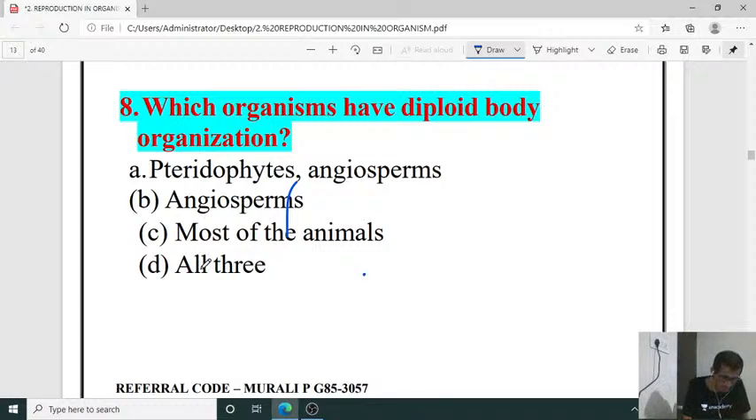So right answer for this one, most of the animals have diploid body organization. Then pteridophyte and angiosperms. So right answer, it is D. Okay, D is the right answer.